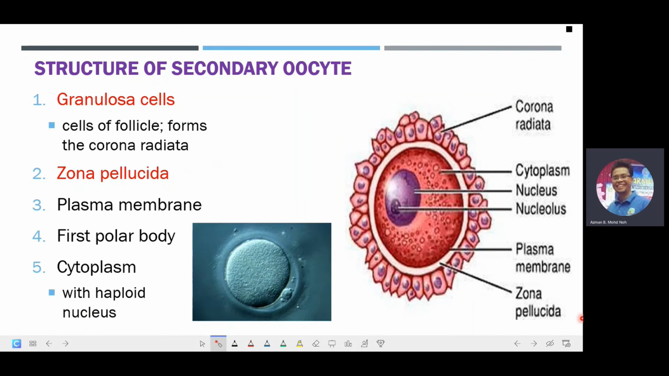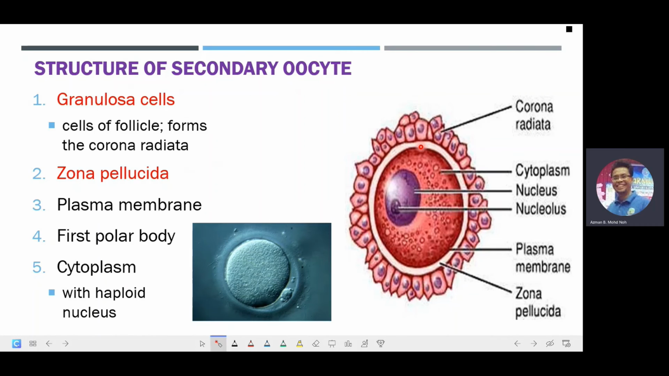Before the ovum can be formed, the early egg will be known as the oocyte. Initially, there will be this primary oocyte developing inside one follicle, and later on it will grow into a secondary oocyte. So now let's look at the structure of the secondary oocyte. On the outer part of the secondary oocyte will be these granulosa cells, which are actually cells from the follicle, and these cells will also be known as the corona radiata.